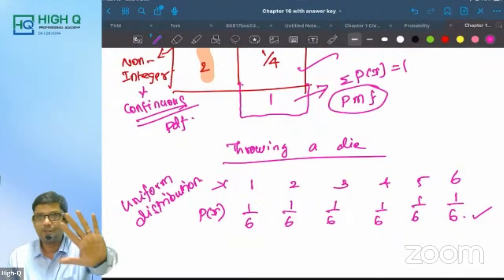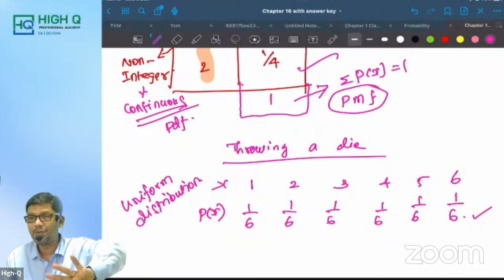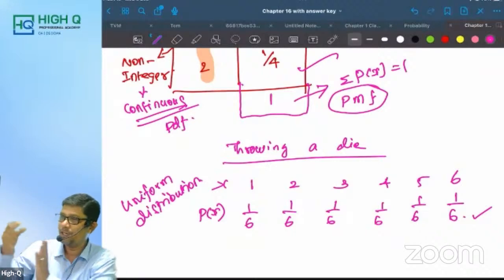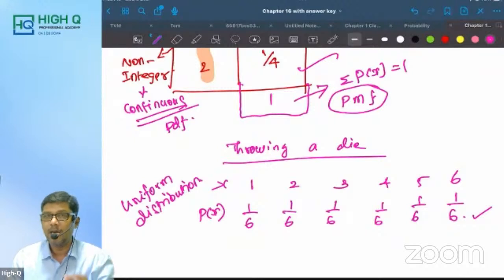See, this is also a probability distribution, but we also call it a uniform distribution because P of x is the same. My dear, please understand the terminologies. I'm giving my level best, using very simple language. I hope you all understand this.